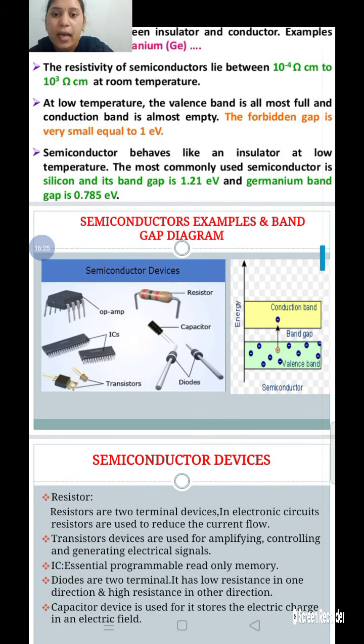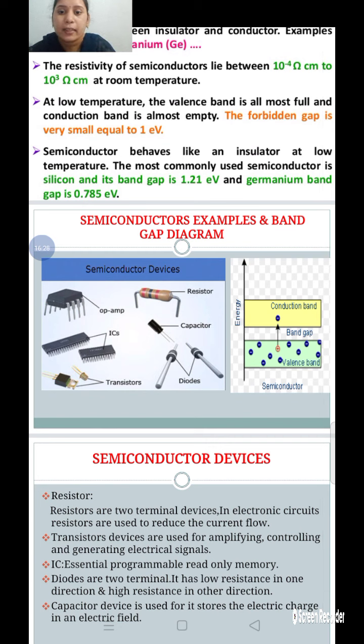In this figure, the semiconductor devices are operational amplifiers, integrated circuits (ICs), transistors, resistors, capacitors, and diodes. These all are semiconductor devices.